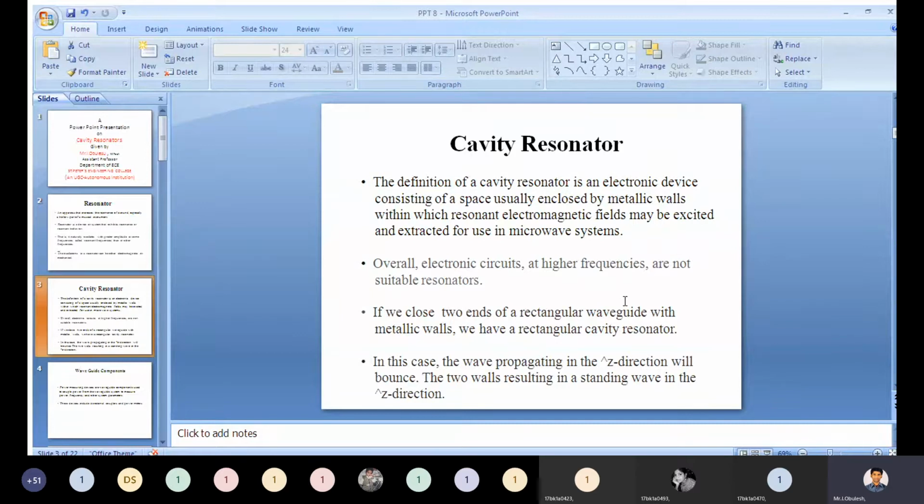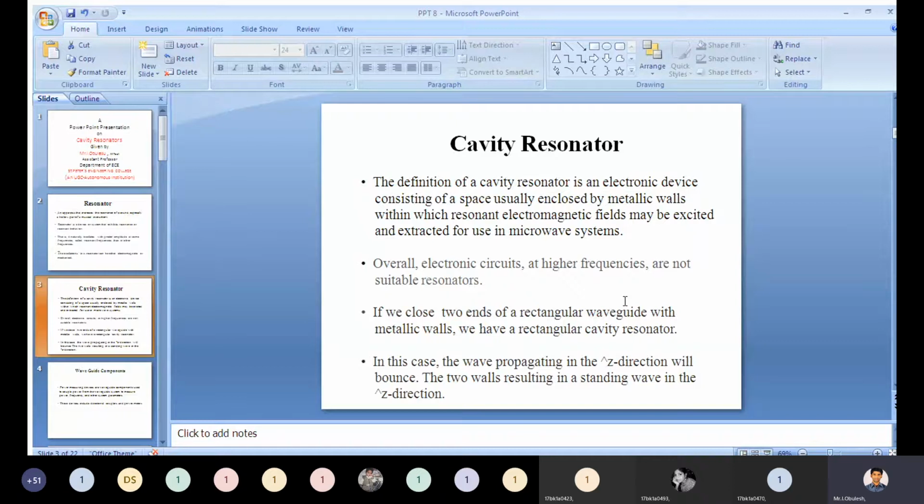Overall, electronic circuits are not suitable for high frequency resonators. If you have high frequency signals, they are not suitable for electronic circuits.